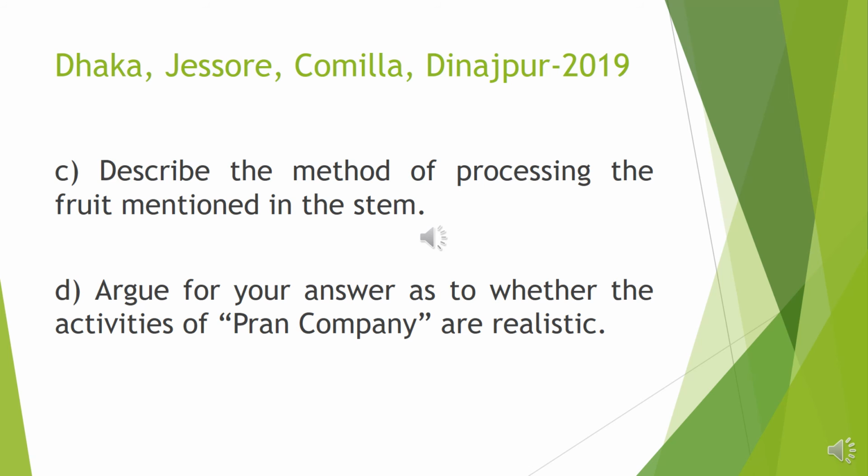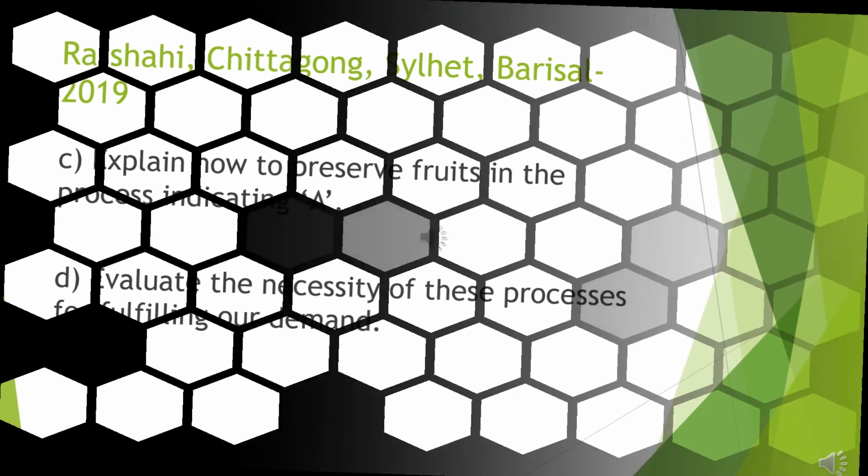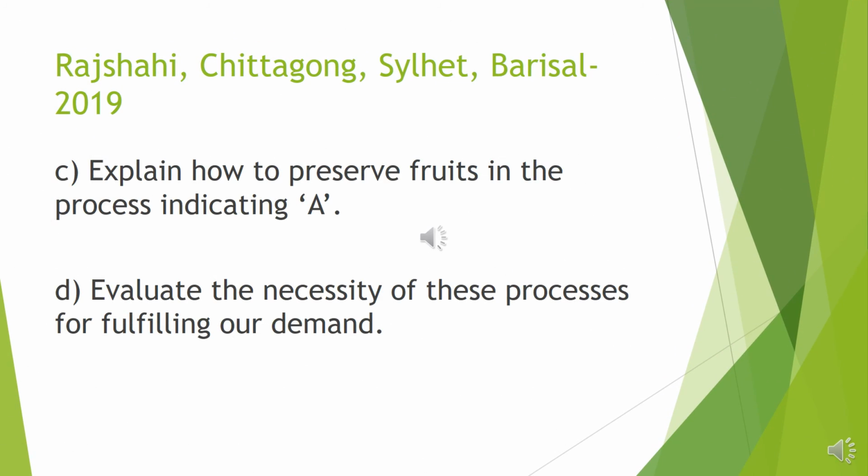This is all about the answers to the questions from Dhaka, Cumilla, Dinajpur 2019. Another figure comes from Rajshahi, Chittagong, Sylhet Board 2019. Here in the figure we can see food storage. There are three types: one is indicated as A, another is dry storage, and finally storage by processing. Now the answers from Rajshahi, Chittagong, Sylhet Board 2019.